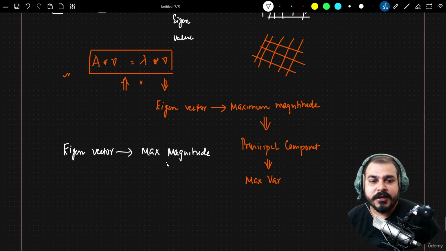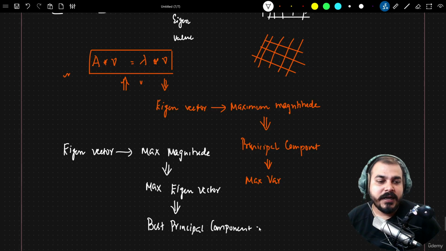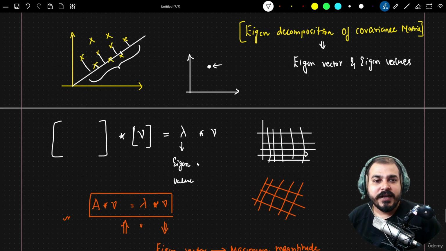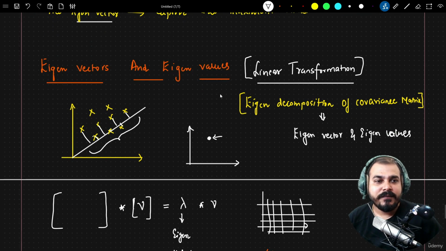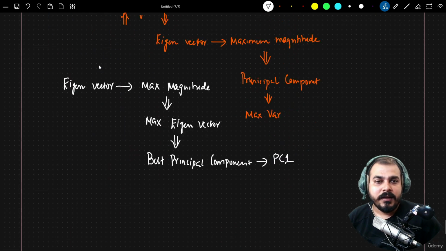When I say maximum magnitude, that basically means the max eigenvalue will be selected as the best principal component line. In this particular case, it is PC1 because it captures maximum variance. So at the end of the day, you'll be able to see this with the help of eigenvectors and eigenvalues, and the same thing is happening.